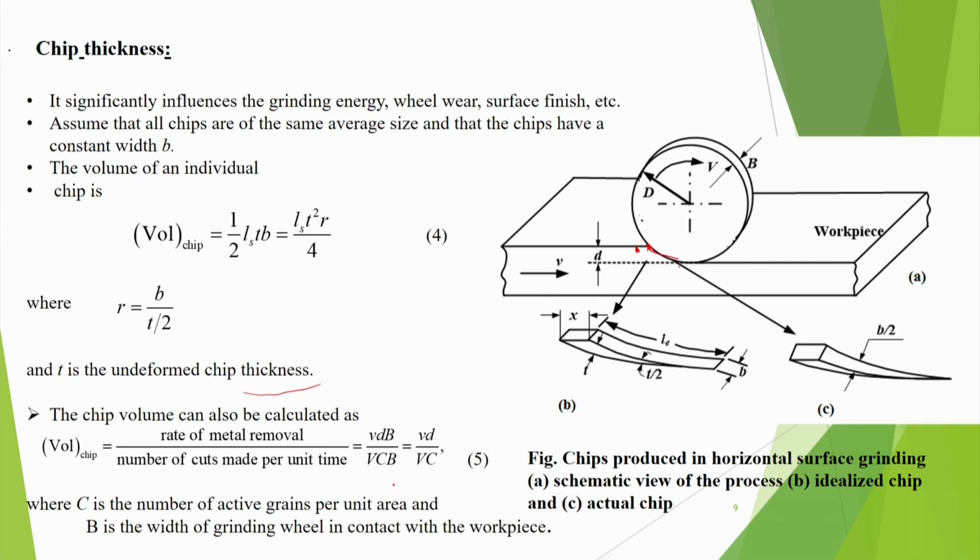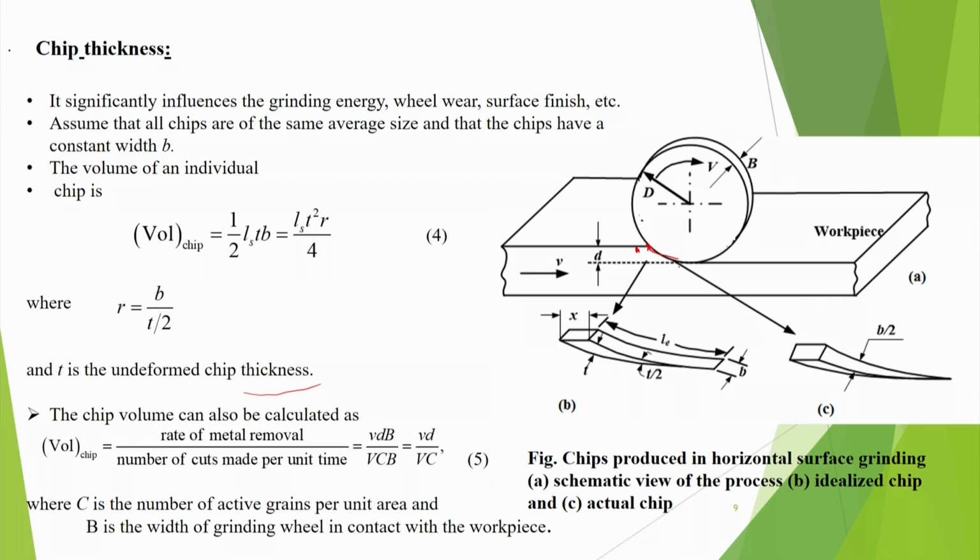In the meantime, suppose there are C number of active grains per unit area, then number of cuts made in unit time will be V into C into B.